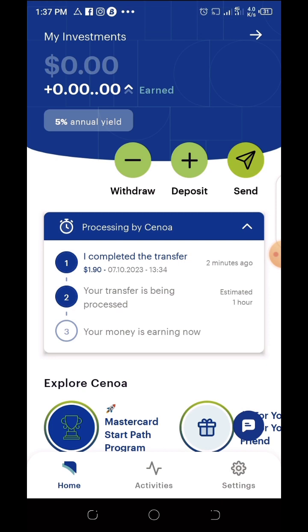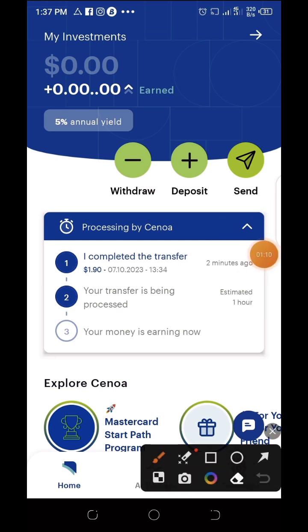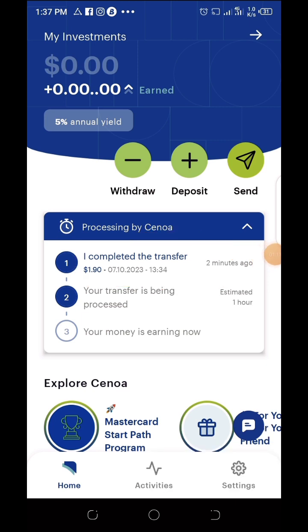So you can see our payment is processing here. You can see it's processing here, and we are going to get our alert as soon as it has finished being processed. So let's just wait.